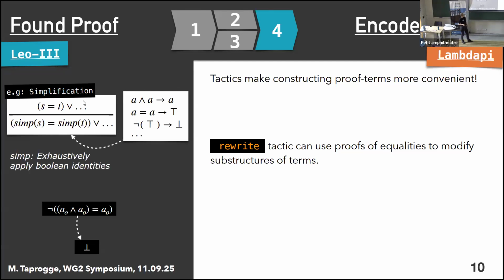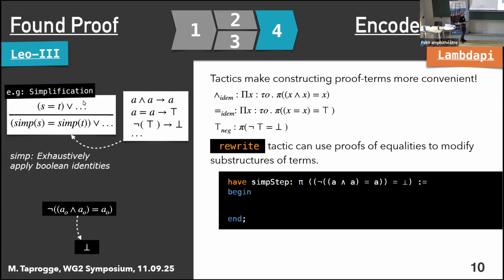But as a user, this means if we have identities like this and we do encode them as equalities, so for instance, for the first one, we can just give it a name like and_idem, and then it's a proof that for every x, x and x equals x. Once again, of course, in reality, we will also provide a proof for the correctness of this rule and encode the other rules likewise. And then when we actually construct a proof script for this, what we can do is simply use the tactic rewrite.